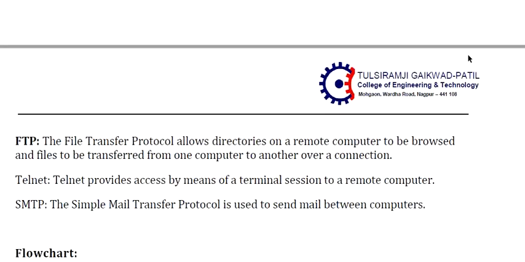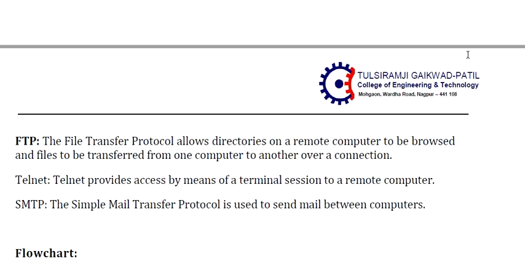FTP, the file transfer protocol, allows directories on a remote computer to be browsed and files to be transferred from one computer to another over the connection. Telnet provides access by means of a terminal session to a remote computer. SMTP, the simple mail transfer protocol, is used to send mail between computers.